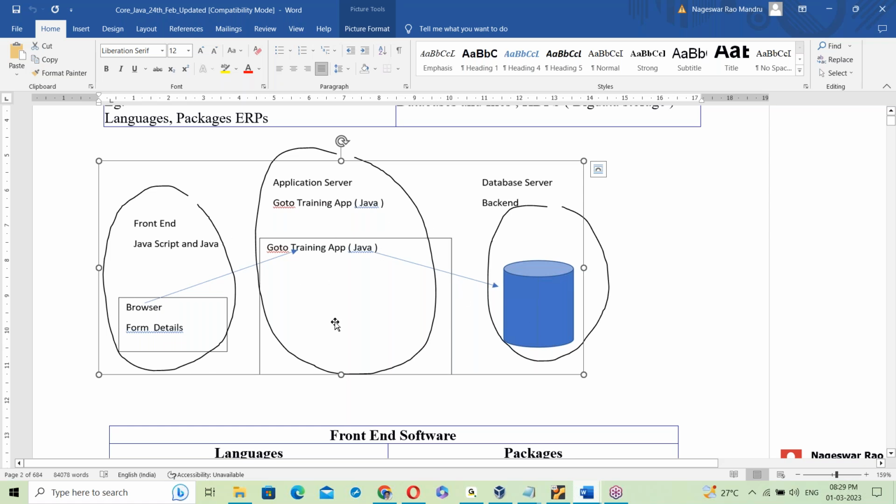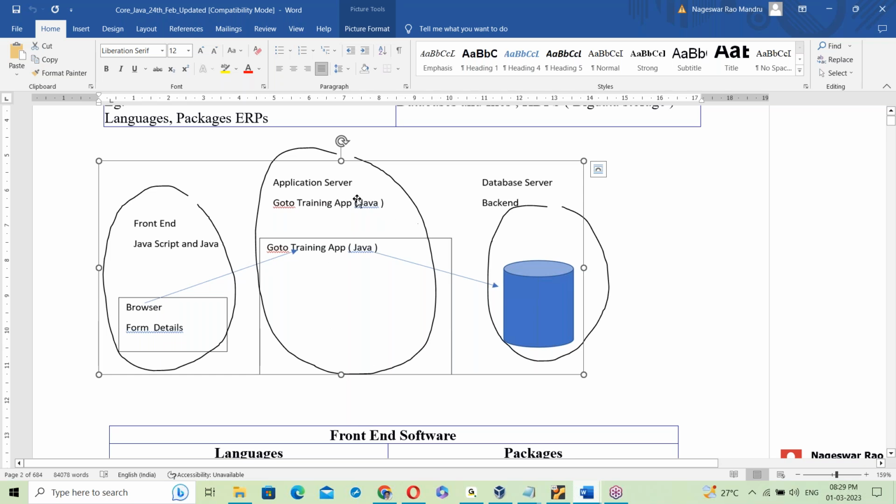Web application, maybe Facebook or the Go to Training meeting application. Here this is a front end browser. You browse some form details, which may be a registration form or a login form. So this is the front end, the browser. After filling in and submitting, the data is posted to the server.